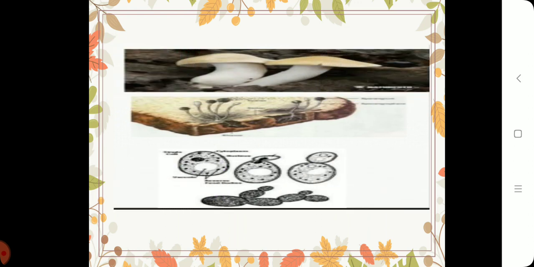Here you can see the picture of a mushroom, which is a fungus, and it absorbs its nutrients from the dead and decaying matter present in the soil. When you keep bread for many days, bread mold, which is a fungus, starts growing on the bread.